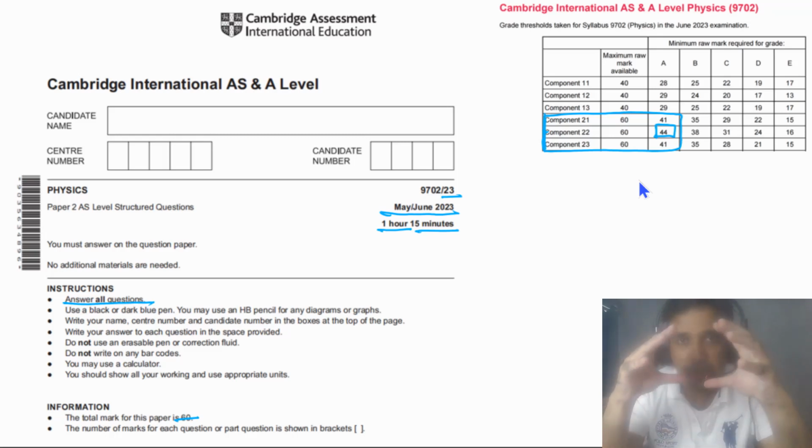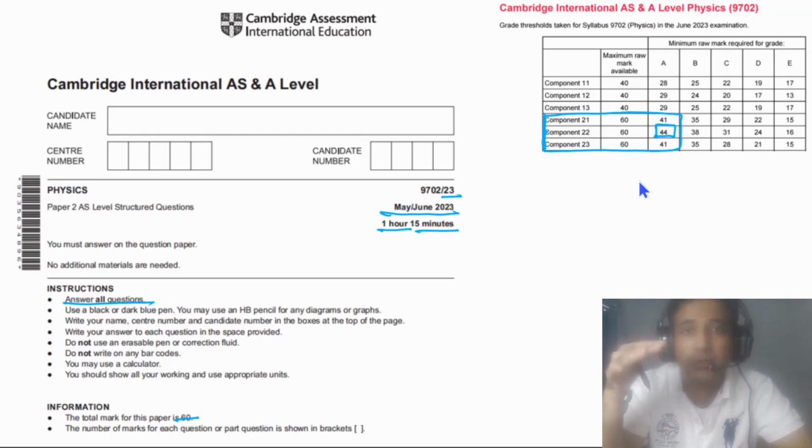And also, if you look at overall A-level grades, the grade threshold this year was much higher than past years. It also tells us that this year's papers were not very difficult. So that's the reason the grade threshold is a bit higher than past years.